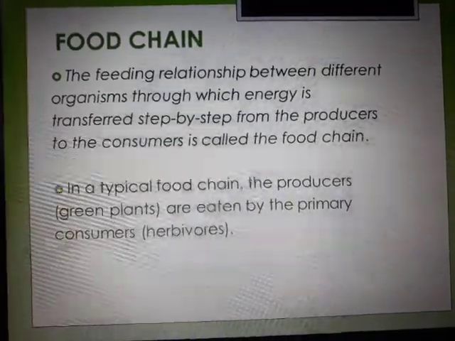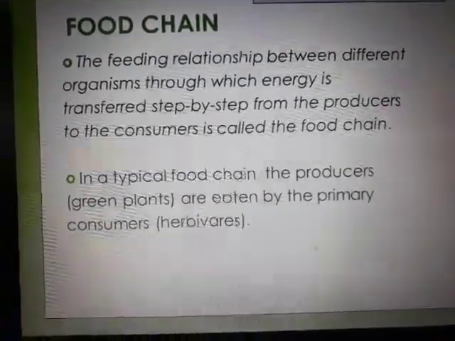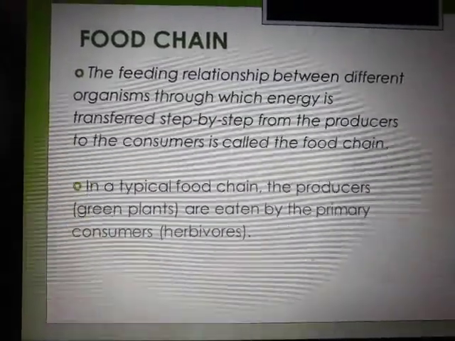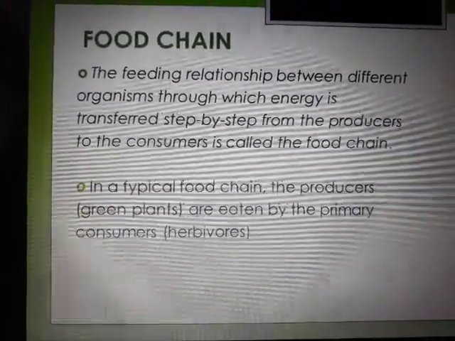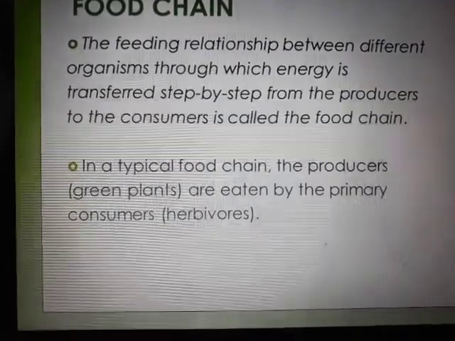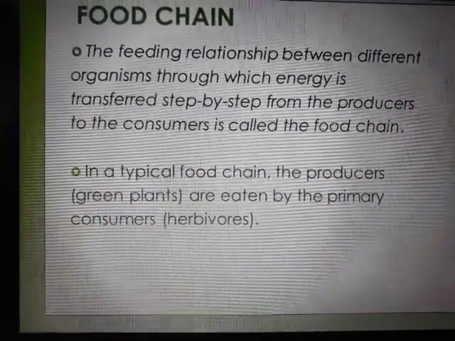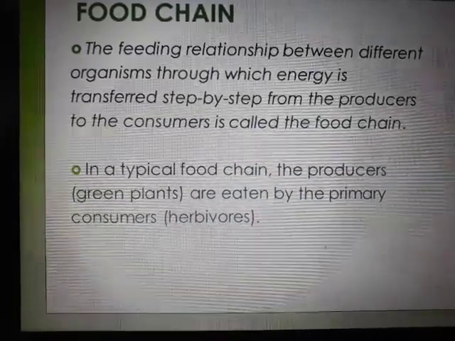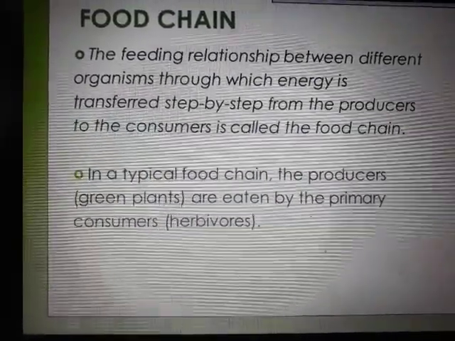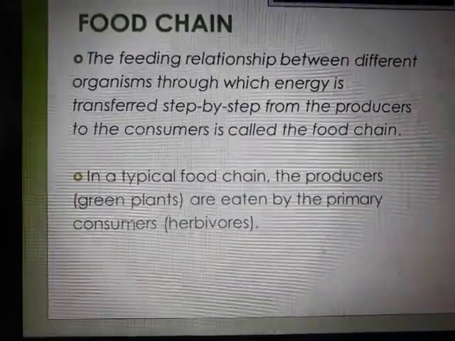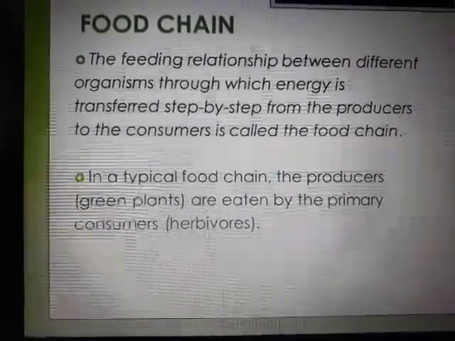The definition goes: feeding relationship between different organisms through which energy is transferred. That is the main point. That energy being transferred from one step to other, or you can say one level to other level. It basically starts with producers and then to the consumers. So it always begins with the producers because they eat up the grass, right? So the grass is being eaten up by the herbivores. So consumers are the herbivores and producers, plants are the producers.